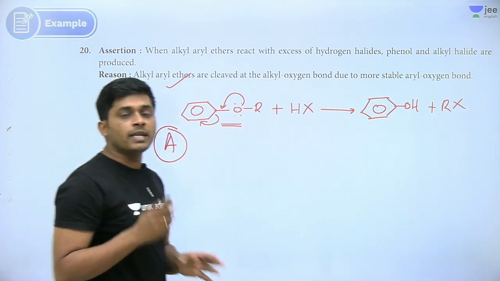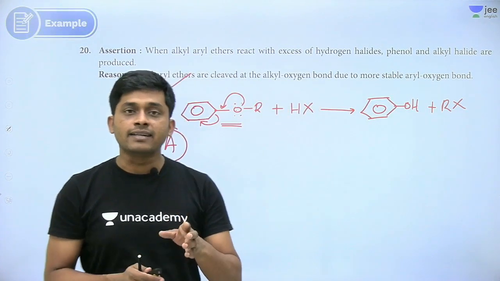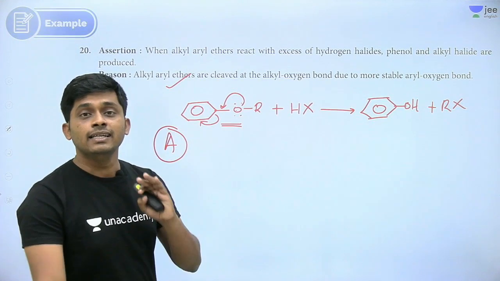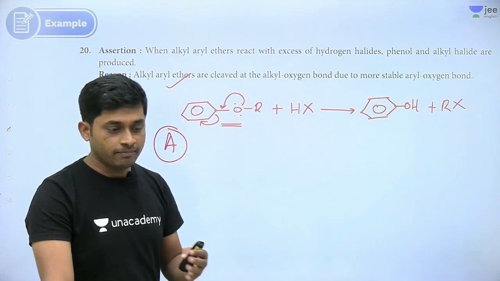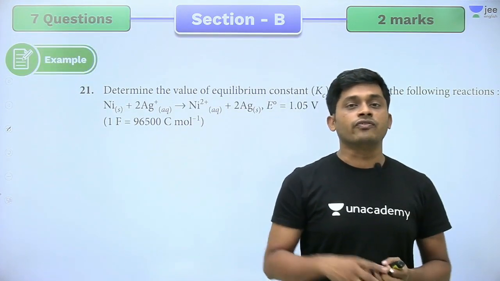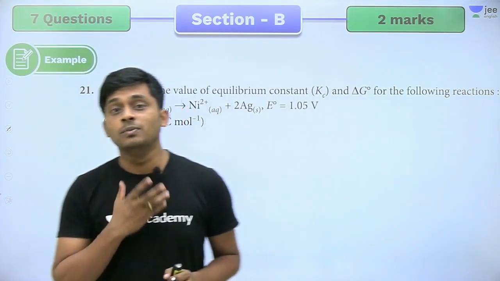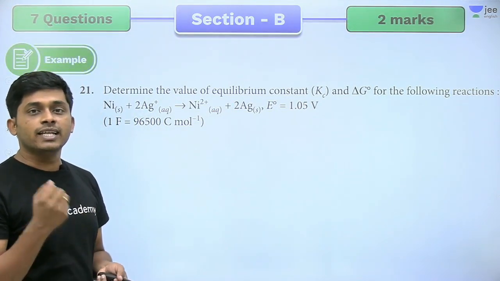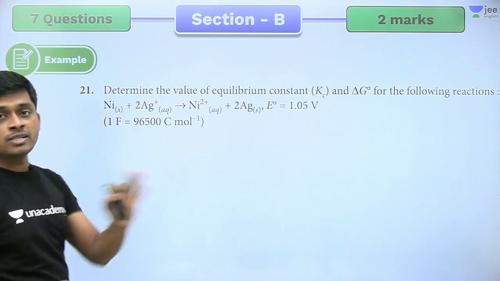In this section, the optimum time should be less than 30 minutes. If you are finishing in less than 30 minutes, that's a very good time. Less than 30 minutes, and how many marks are you scoring? 20 marks. So that will give you full confidence to write the theory part. So you have to finish the first section in 30 minutes or less. With that confidence, you can write 2 marks questions very easily, because within 30 minutes you have 20 marks in your pocket. Next, 2 marks questions, how many? 7 questions we have to attempt.